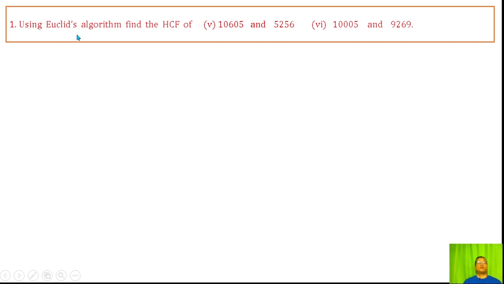Question number 1. Using Euclid's algorithm, find the HCF of Roman number 5. Roman number 5, we find the HCF of these two numbers. Instead of actual division, we take the bigger number and the smaller number.